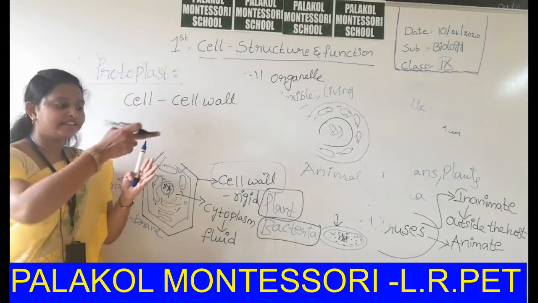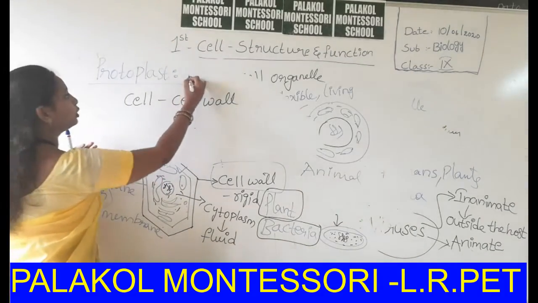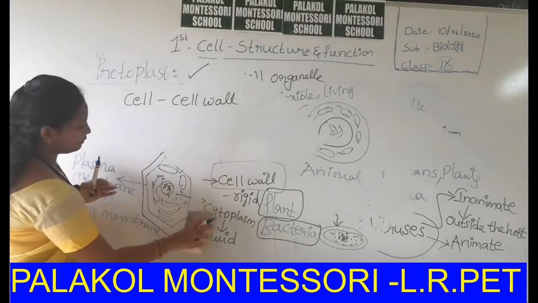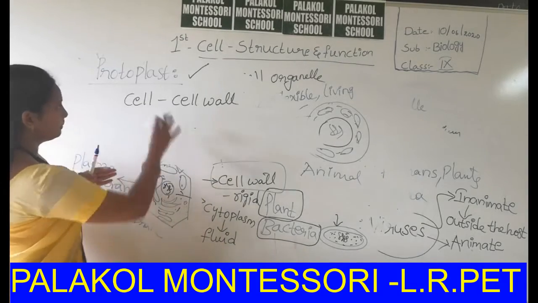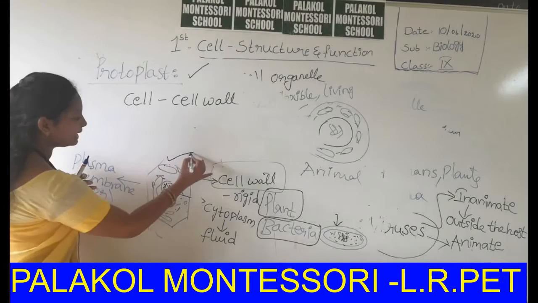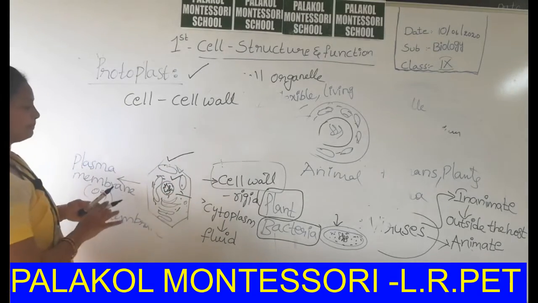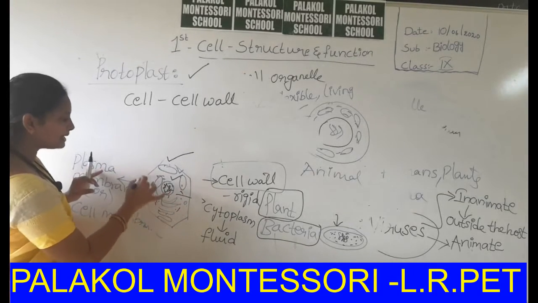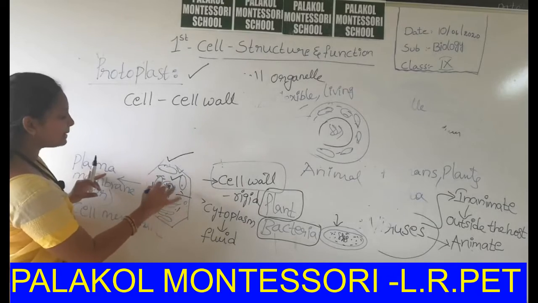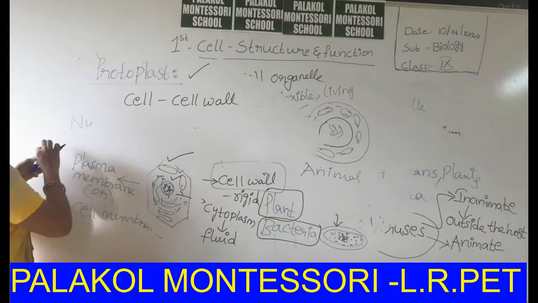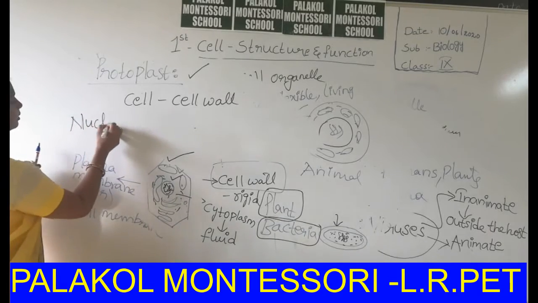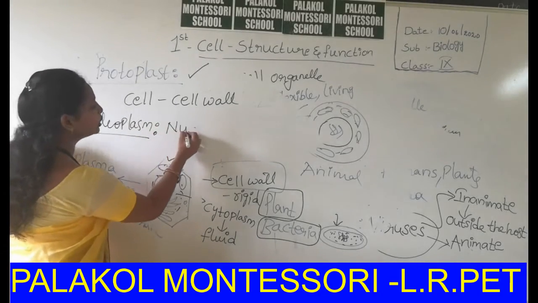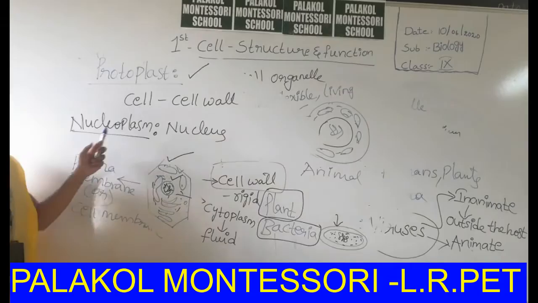The cell without a cell wall is called protoplast. That means it has plasma membrane, cytoplasm and nucleoplasm. Cytoplasm is a jelly-like, fluid-like matter present inside the plasma membrane. The fluid matter present inside the nucleus is called nucleoplasm.